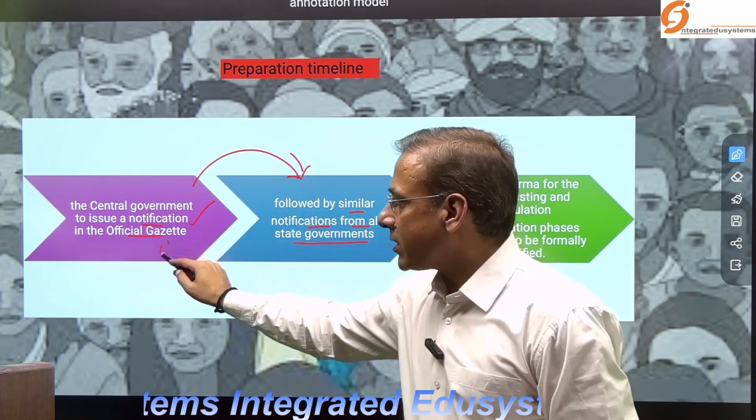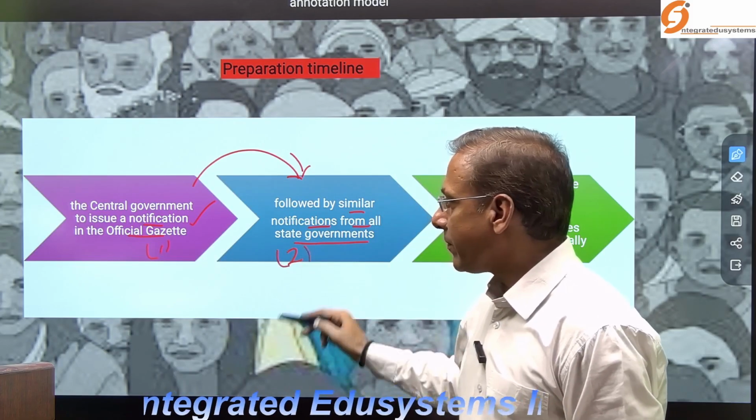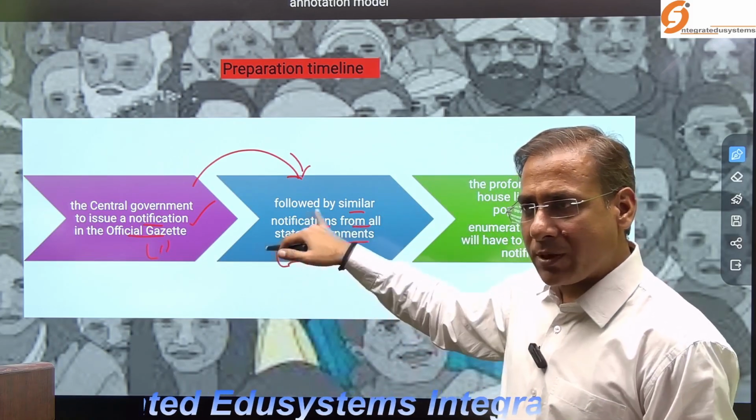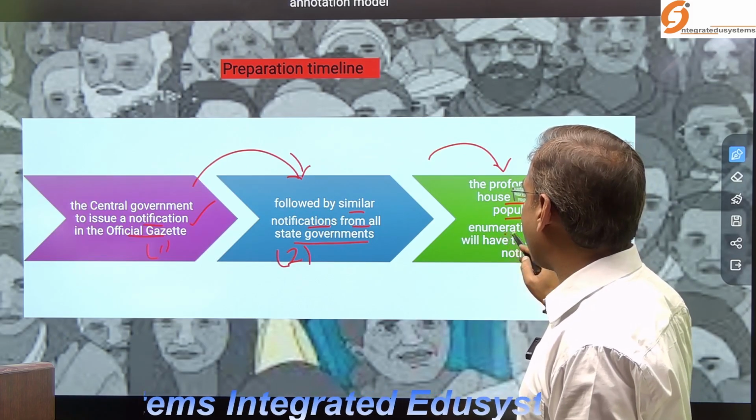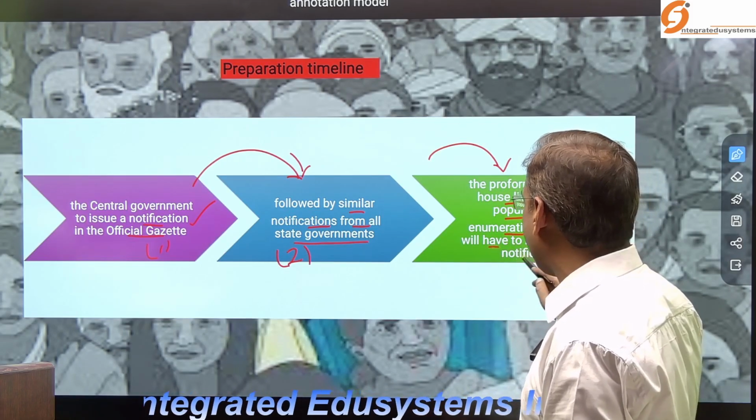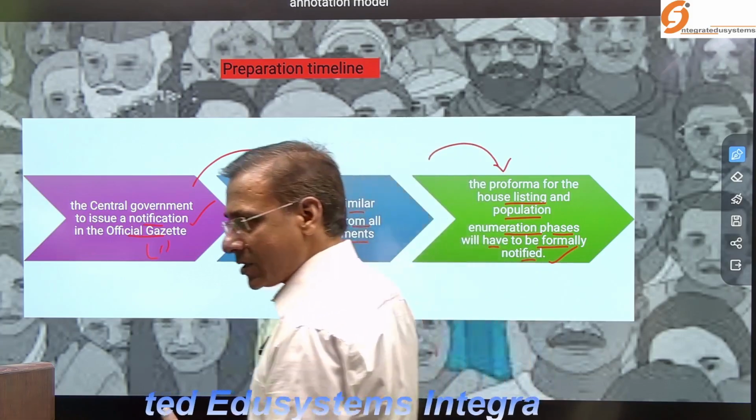So this is the first step, and this is the second. When all the states also publish the notification, then the pro forma for the house listing and population enumeration phase will have to be formally notified. This is the third stage.